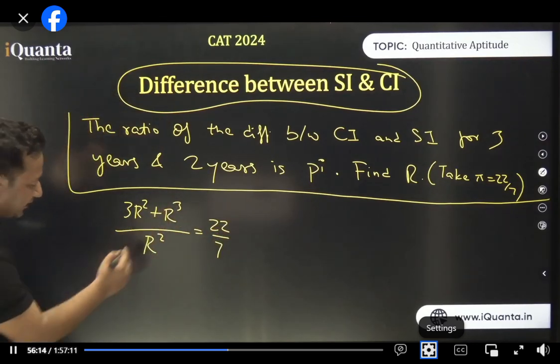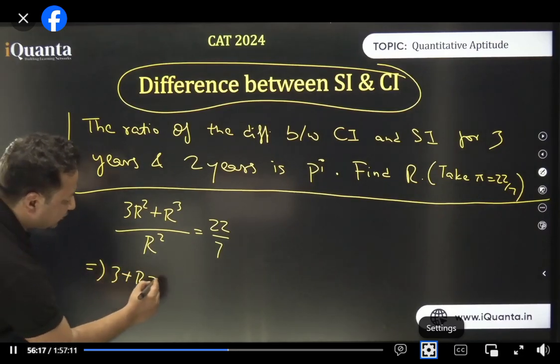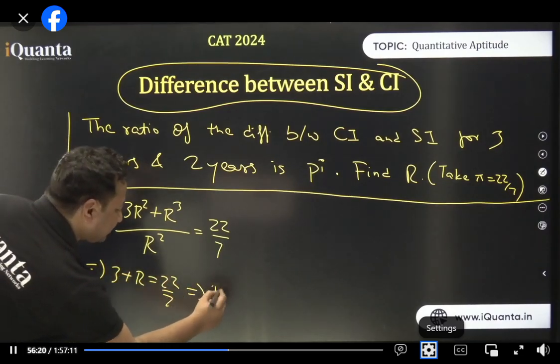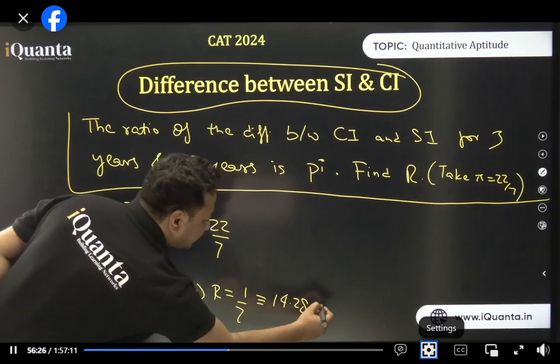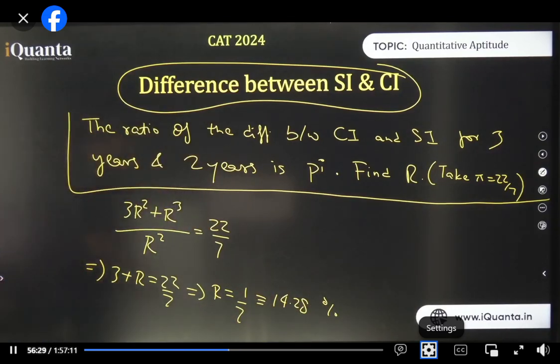Just divide it. R square cut here. All you have is 3 plus R, that is 22 by 7, which means R is equal to, moving 3 here, 1 by 7 in terms of percentage. That is 14.28%. We got the answer in 2 steps only. Exactly. So now you realize that because of that table, this question becomes very easy.